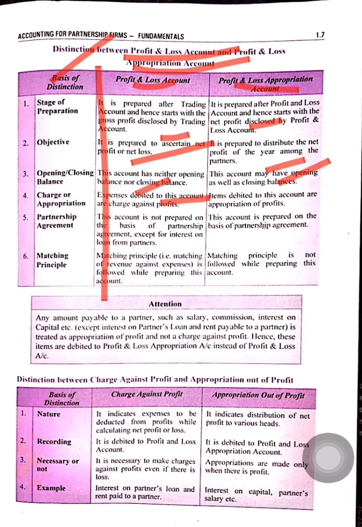Charge or appropriation: expenses debited to the profit and loss account are charged against profit, and items debited to the appropriation account are appropriation of profit. Partnership agreement: if there is any partnership agreement, it will be shown in the appropriation account. So this is it for today.